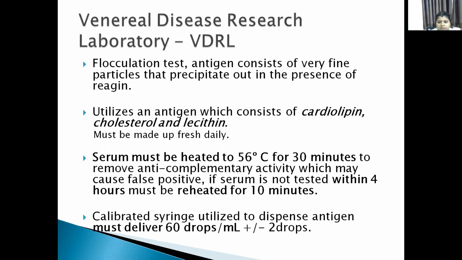If it is not tested within 4 hours, it must be reheated before testing. To dispense the antigen, a calibrated syringe which dispenses 60 drops should be used.